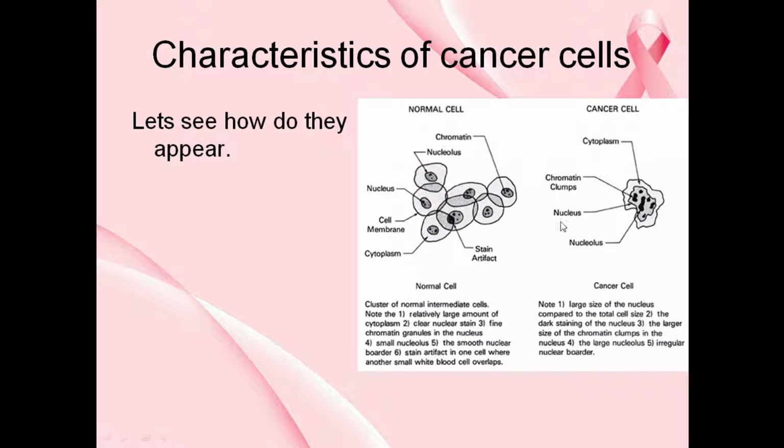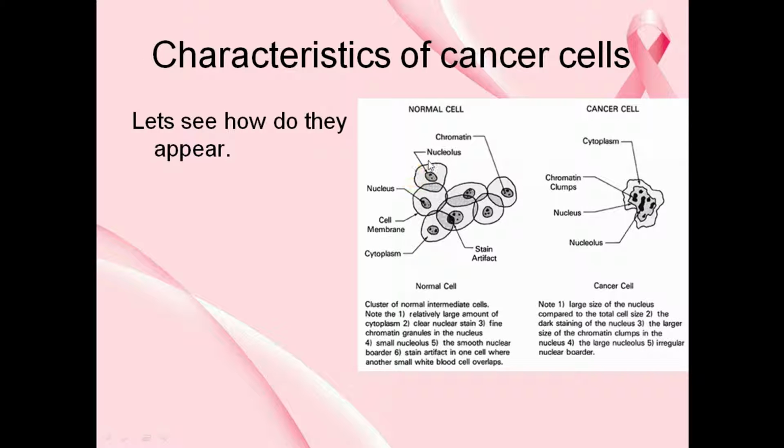Even the nucleus has lost its shape, and the nucleus is somewhat enlarged. There is a large size of the nucleus. When we see the normal cell, it has a small nucleus, but the cancerous cell has a large nucleus and very little cytoplasm.